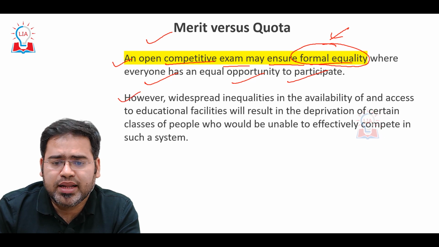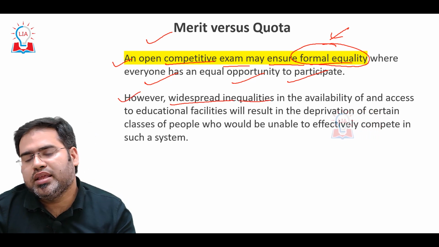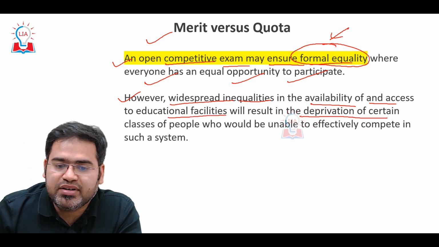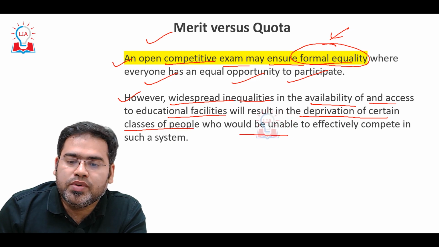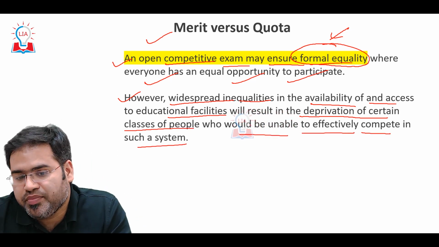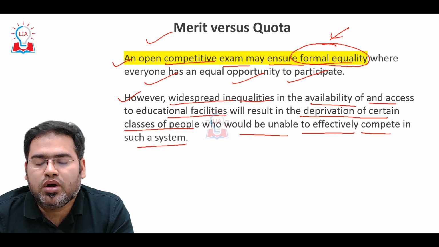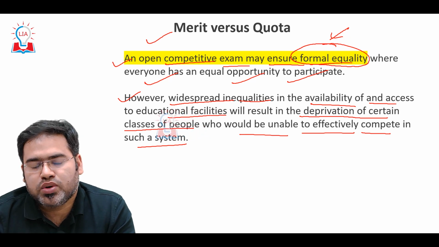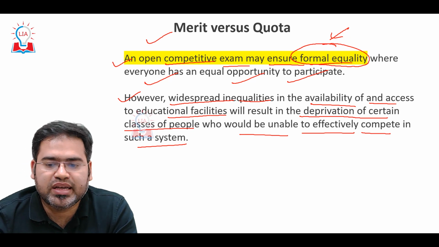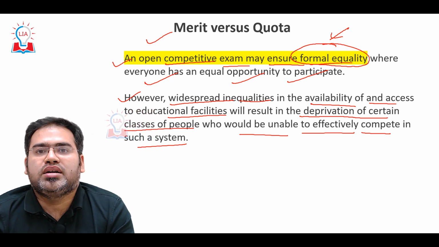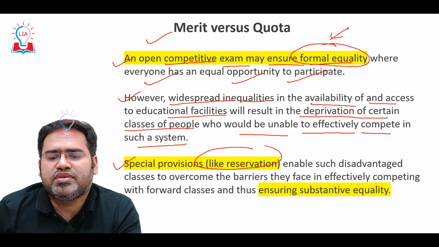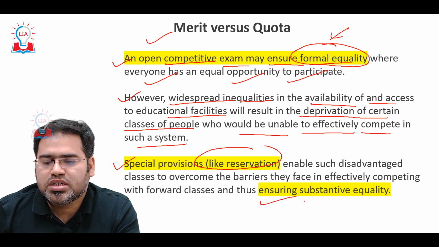But the Supreme Court says that there are widespread inequalities in the availability and access to educational facilities, and it results in the deprivation of certain classes of people who would be unable to effectively compete in such a system. There are a few students who are not getting good educational facilities, and that will result in the deprivation of this certain class. So if they also compete in the same competitive exam, definitely they will be at a disadvantage. That is the reason special provisions like reservation are provided, just to ensure substantive equality. So here the Supreme Court says that.